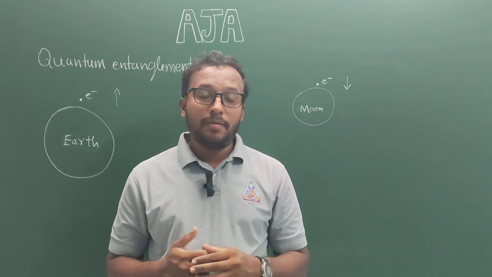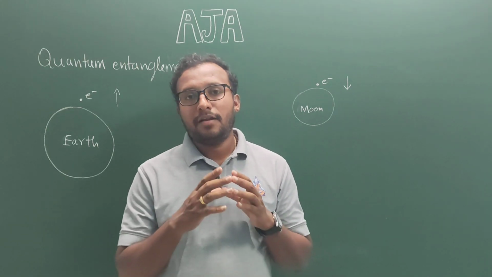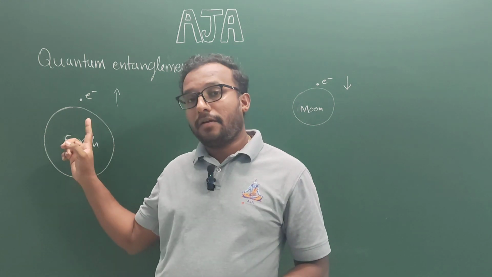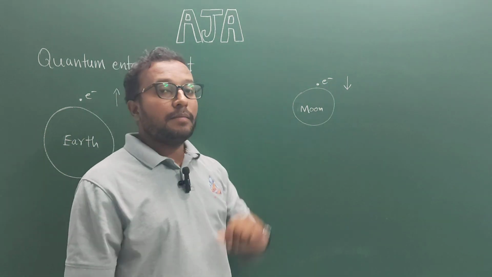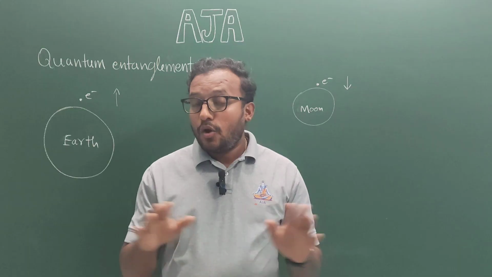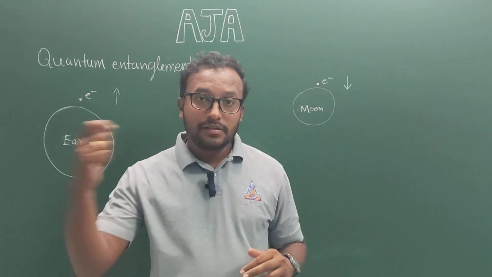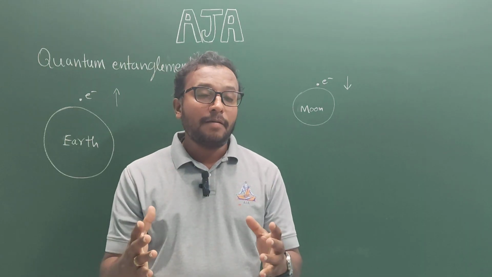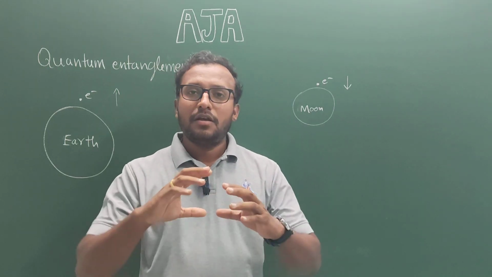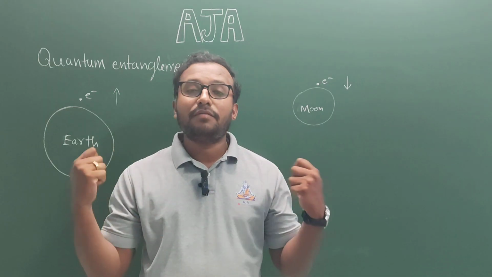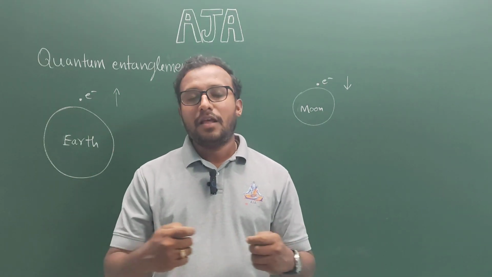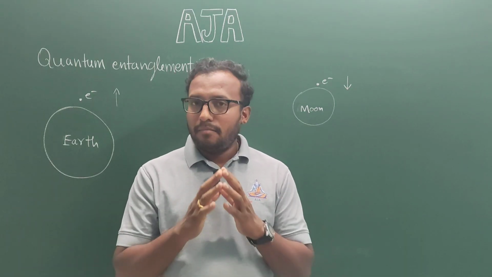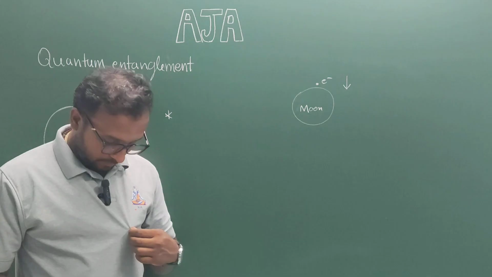But wait, there is a problem. I said quantum entanglement means a measurement of the state of one particle over here instantly influences the state of the other particle. Here they are not sending signals. That means they are not interacting with each other by sending signals at the speed of light. There is some other strange or mysterious connection between these two particles, even when they are at a larger distance. What about this? Let us understand by going deeper into quantum mechanics.